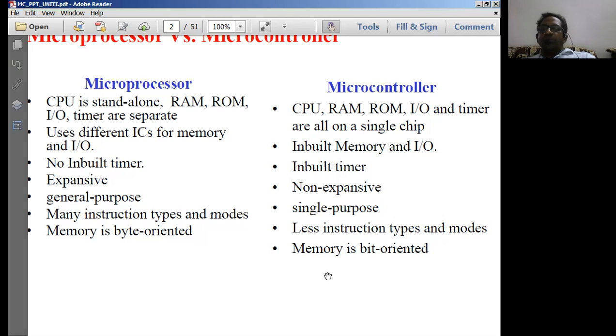All of these simply get suspended. This particular sequence of operations is suspended in the microcontroller unit. Thereby it increases the speed drastically while executing instructions. So these are some of the main differences between microprocessor and microcontroller units.